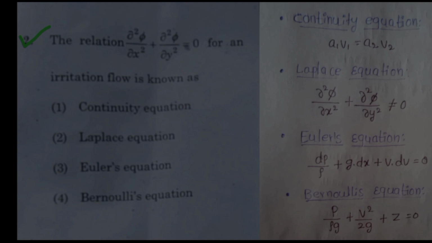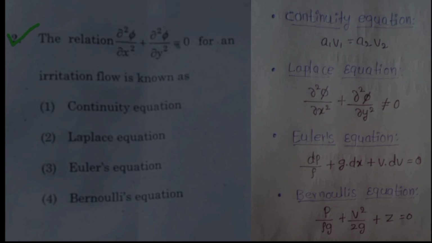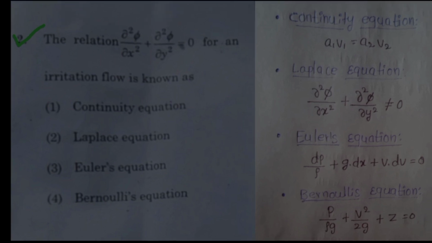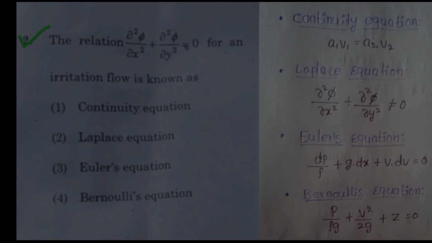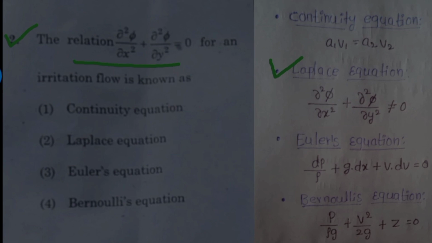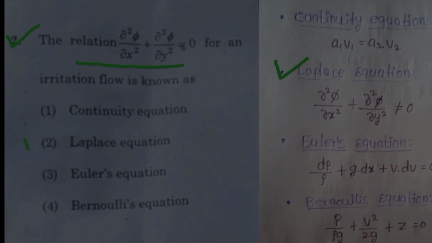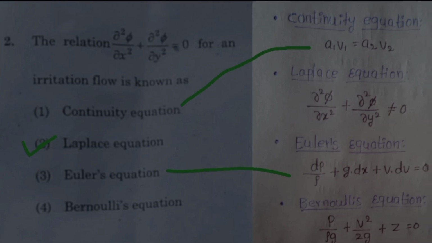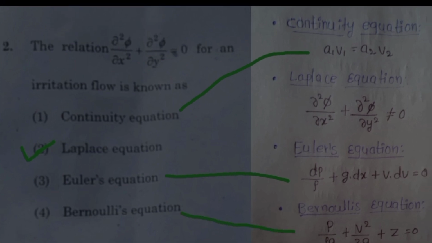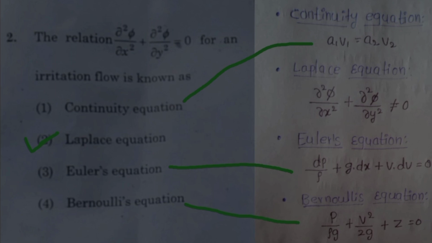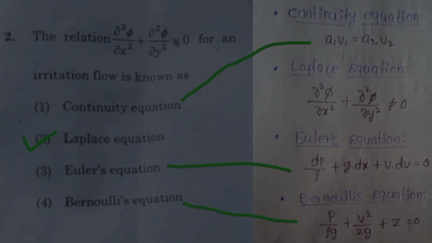Question number 2. They given the relation dou square phi by dou x square plus dou square phi upon dou y square equal to 0. So we need to identify which equation it is. So it is Laplace equation, hence option 2 is correct. Then continuity equation is a1 v1 equal to a2 v2, and Euler's equation is dou p by rho plus g into dx plus v into dou v equal to 0. Bernoulli's equation is p by rho g plus v square by 2g plus z equal to 0.